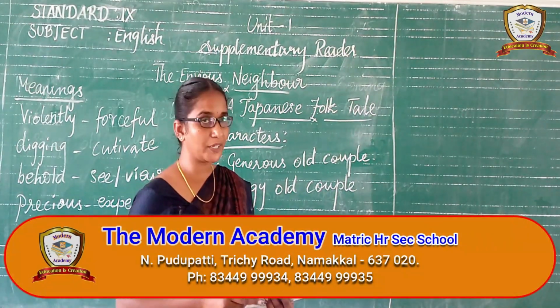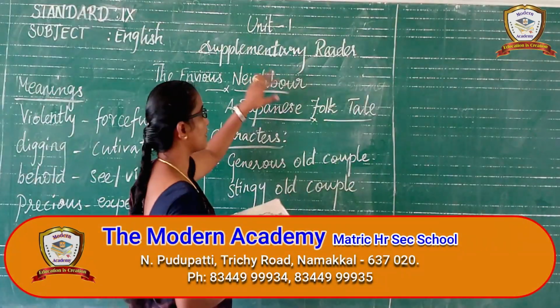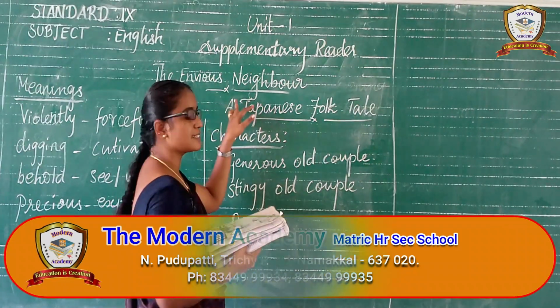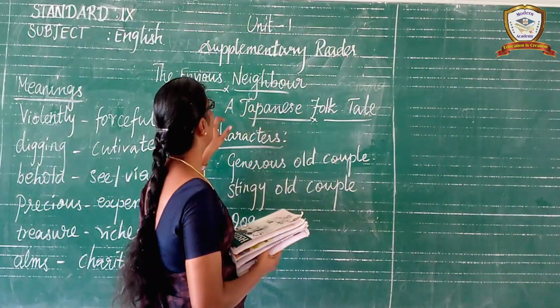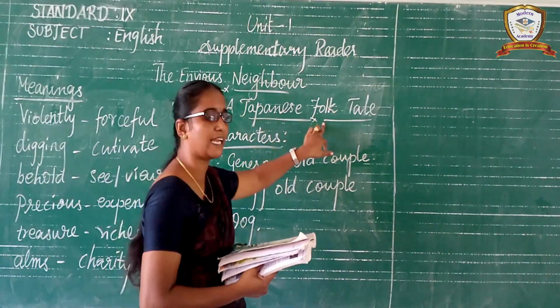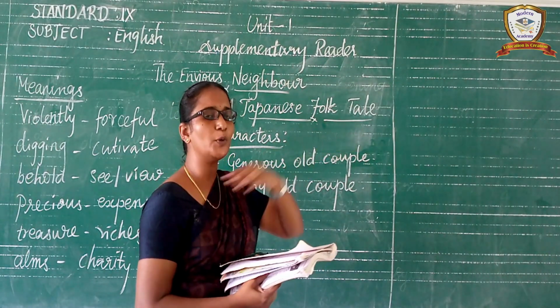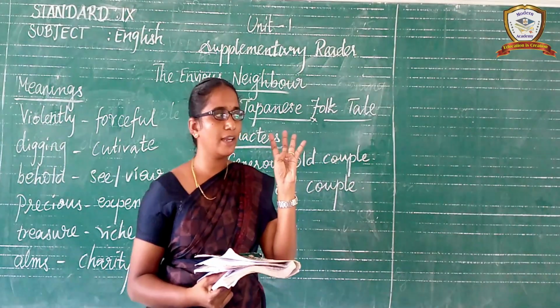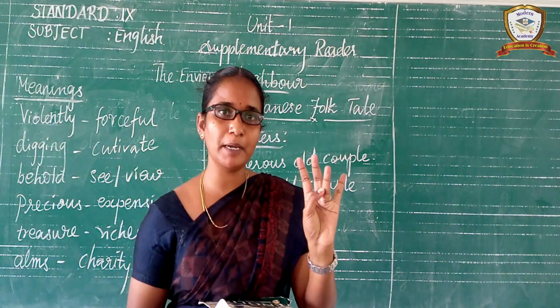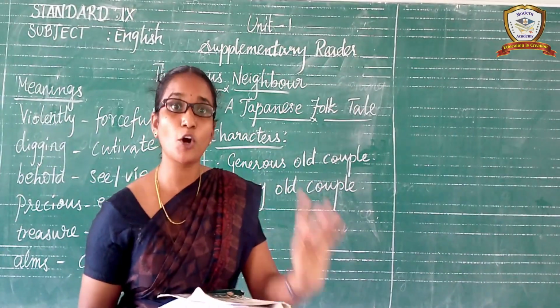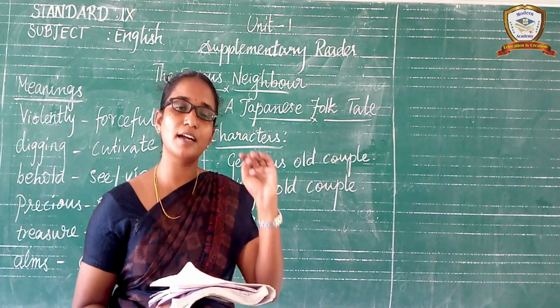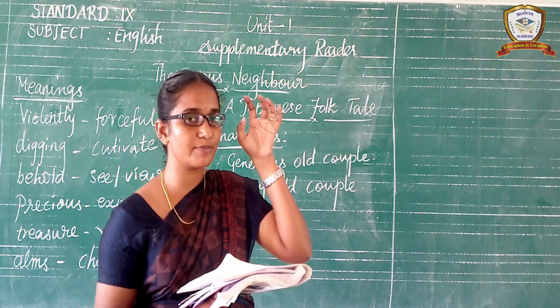Good morning, children. Today we are going to learn the Unit 1 supplementary reader, The Envious Neighbor. It is a Japanese folk tale. Tale means story. Up to 8th standard, you learn to identify the character, speaker, and the mind map, and the supplementary reader comprehension. But for the 10th standard and the 9th standard, the supplementary reader is very essential.